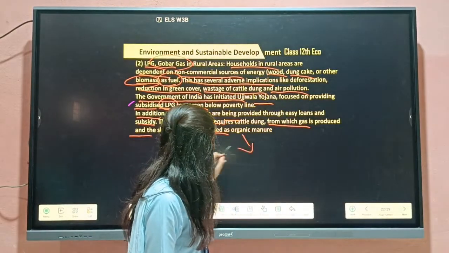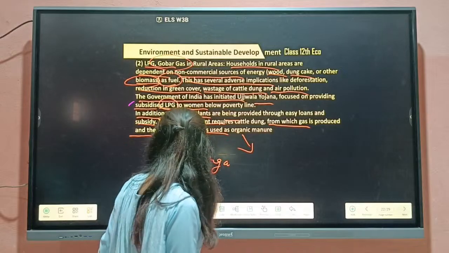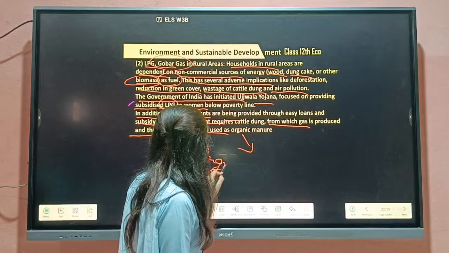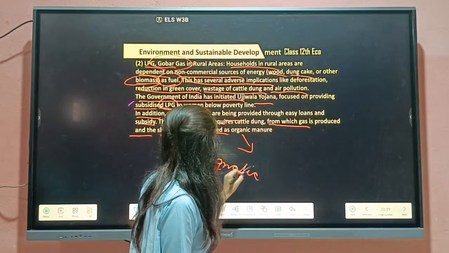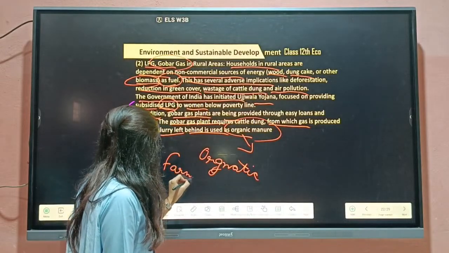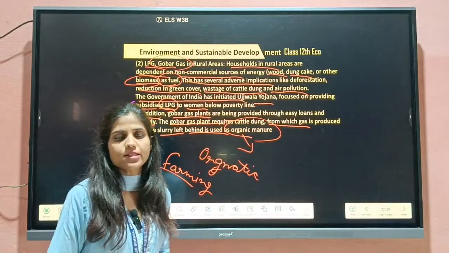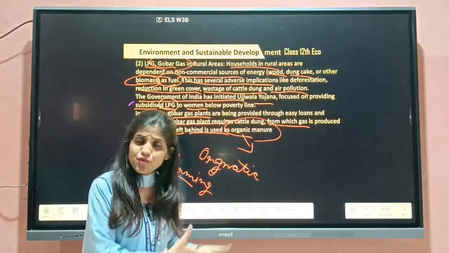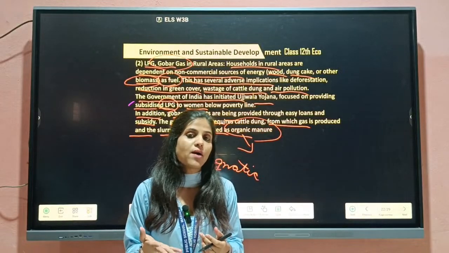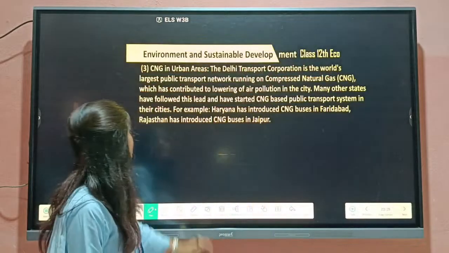And in which farming, that is organic farming. And organic farming is also environment friendly. So in organic farming, these organic manures are used, because these are organic, environment friendly, and tastier and healthier food is easily obtained. And they do not have the money, that's why they are doing the farming activity in an organic way. So next in this, that is CNG.